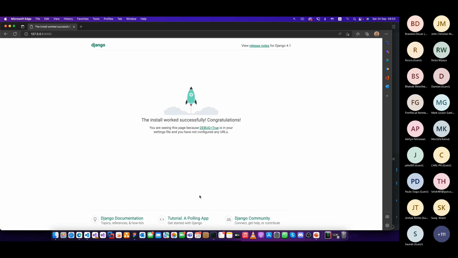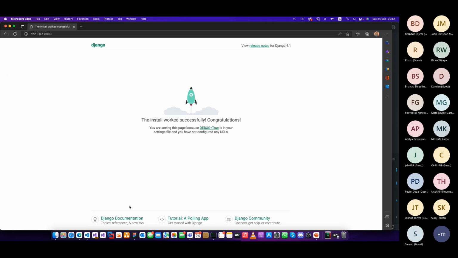If you read this tutorial, a polling app, it has a very nice step-by-step tutorial to create this polling app. I referenced this application to create this blog site as well, so it's kind of the same thing. If you want, you can follow that example. It's a very lengthy one, it will take you two to three hours to finish. You can start from there. Now our website is up and running.